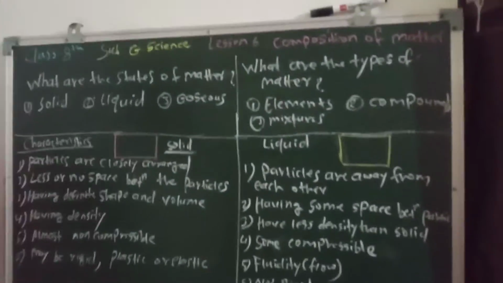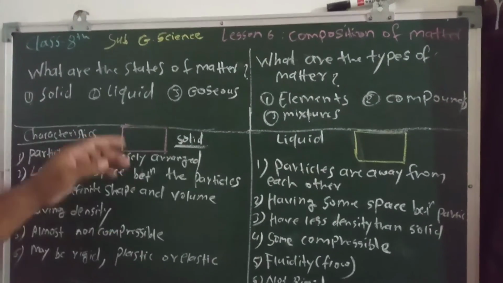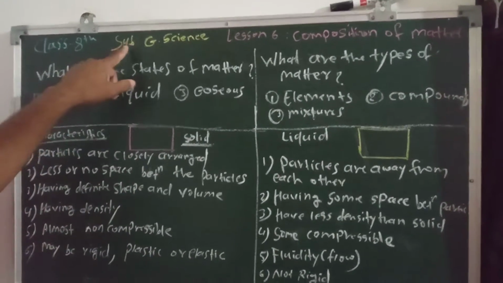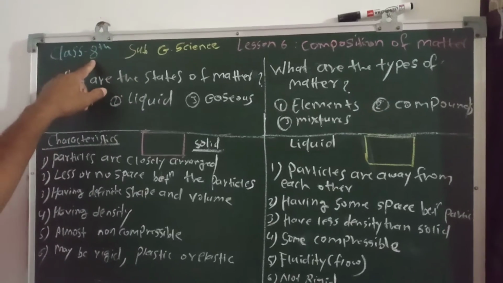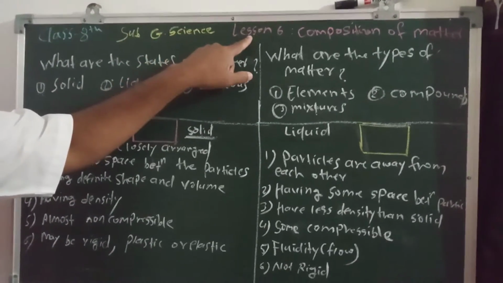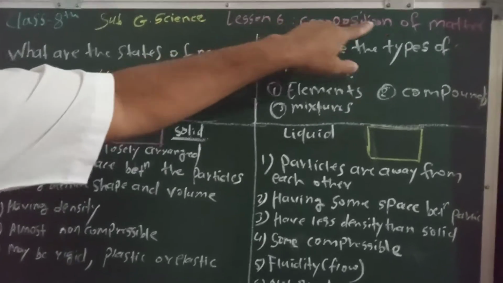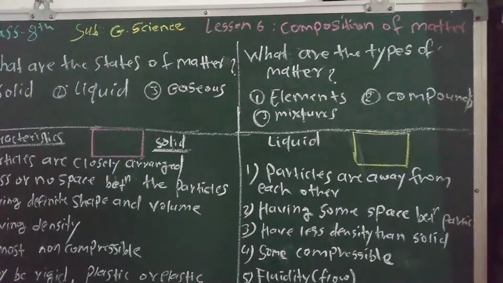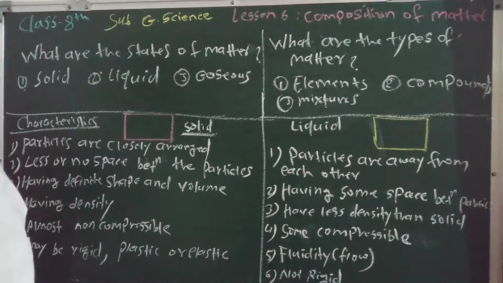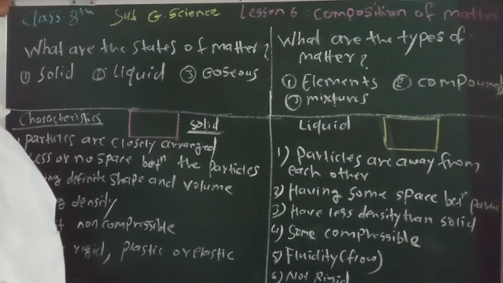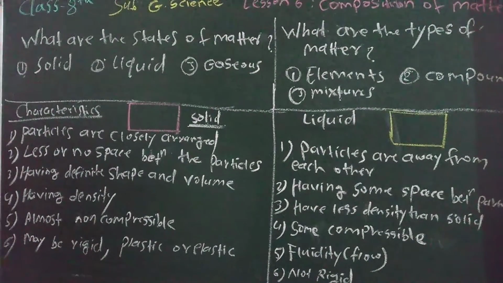So, students, today we will learn about the subject General Science of 8th class, lesson number 6. This is a new chapter for us, composition of matter. In the previous class, we already studied in the 5th lesson, inside the atom, about matter.